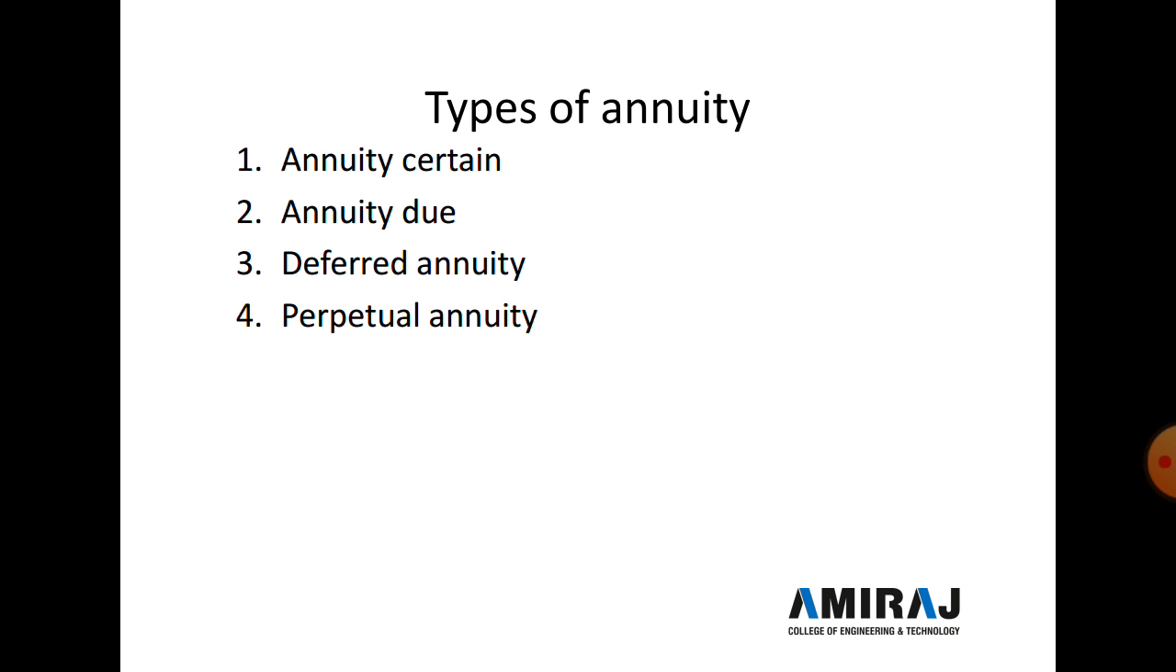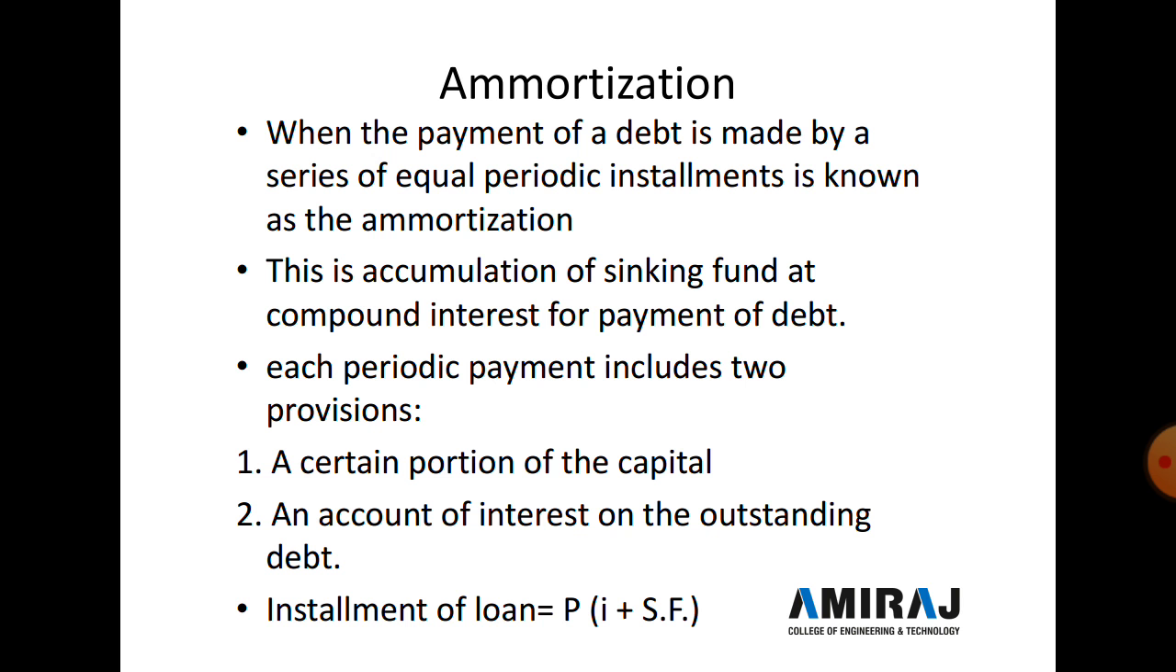And the last one is a perpetual annuity. When the annuity is receivable for an indefinite period, it is known as a perpetual annuity. And annuity means annual payment; the amount of annuity may be paid by a 12-month installment or quarterly or half-yearly installment. And the next topic we discuss is amortization.